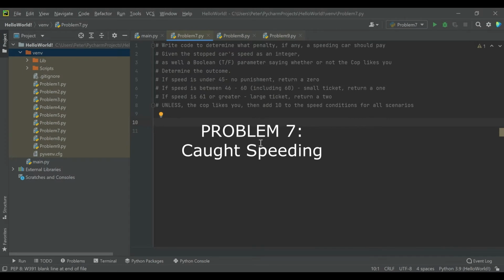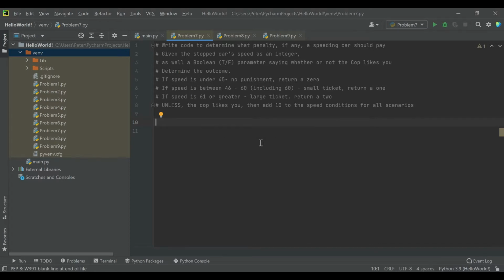Problem 7. Write code to determine what penalty, if any, a speeding car should pay. Given the stopped car's speed as an integer, as well as a Boolean true-false parameter saying whether or not the cop likes you, determine the outcome. If speed is under 45, no punishment, return a 0. If speed is between 46 and 60, including 60, small ticket, return a 1. If speed is 61 or greater, large ticket, return a 2.